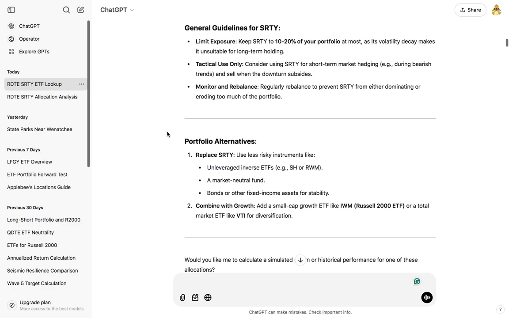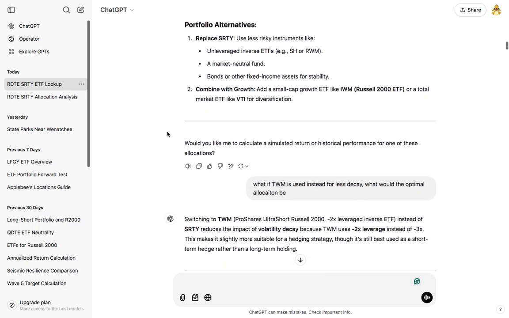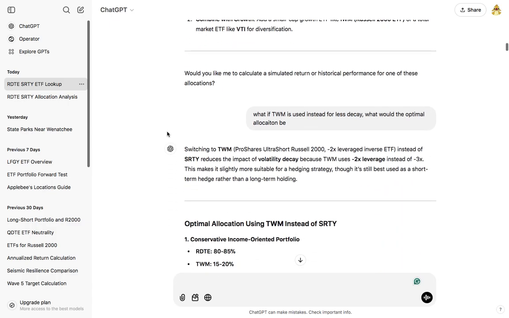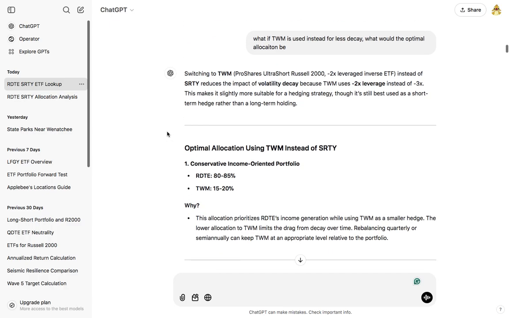Very interesting. So we kept looking at portfolio alternatives. It suggested I use SH and RWM to have less leverage involved. And I said, what about TWM? It has less decay. So I said, what would the optimal allocation be?